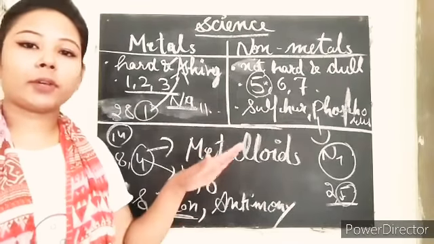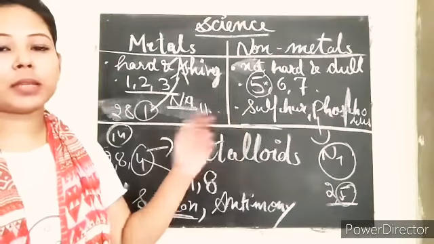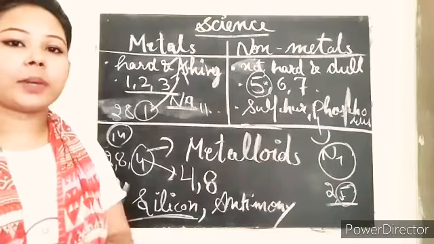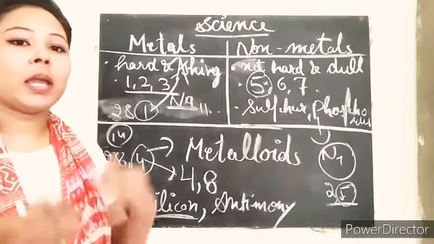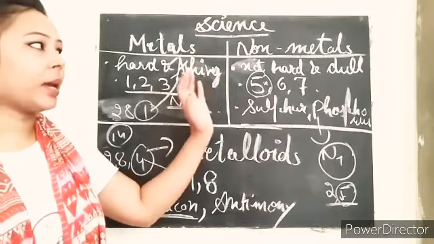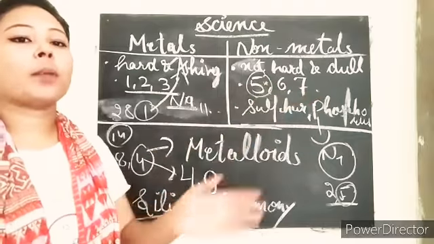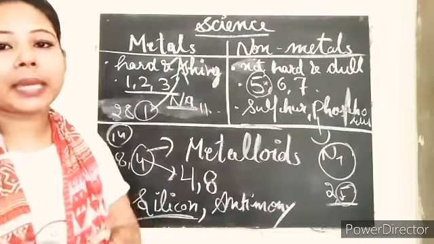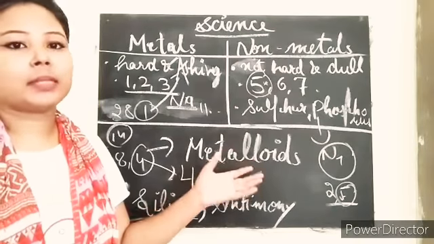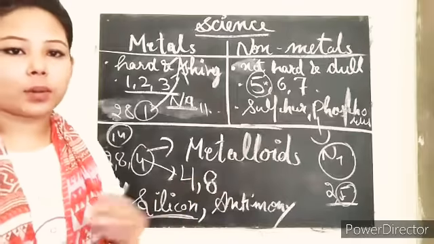Okay. And if we talk about the definitions according to the electronic configuration, what can be the definitions for this? So metals are the elements which form positive ions by losing electrons. So here electrons are given out, okay? And non-metals are the elements that form negative ions by gaining electrons, clear? And metalloids are normally known as the elements having 4 valence electrons in the shell, okay?